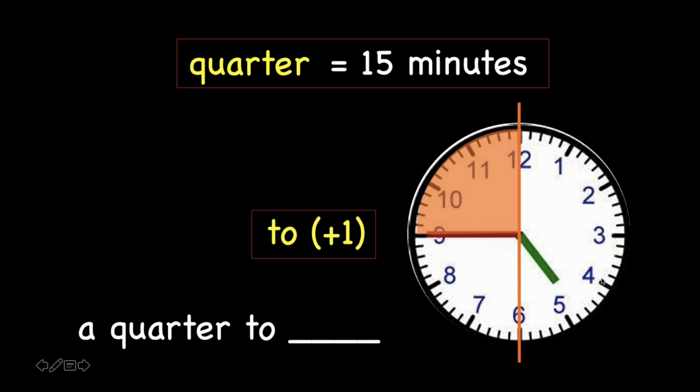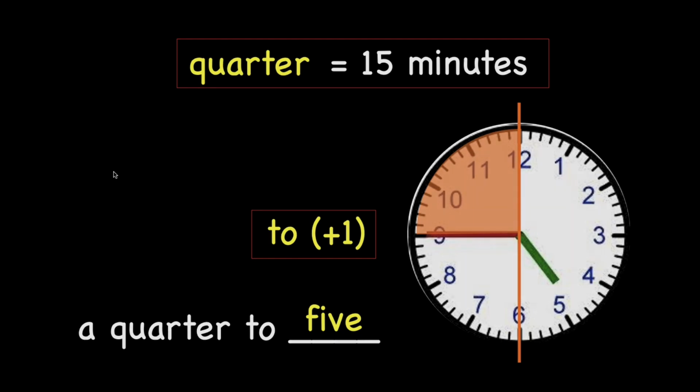And the shorthand is pointing at 4. So, a quarter to 4 plus 1. 4 plus 1 equals 5. A quarter to 5. It simply means there are 15 minutes more to 5 o'clock.